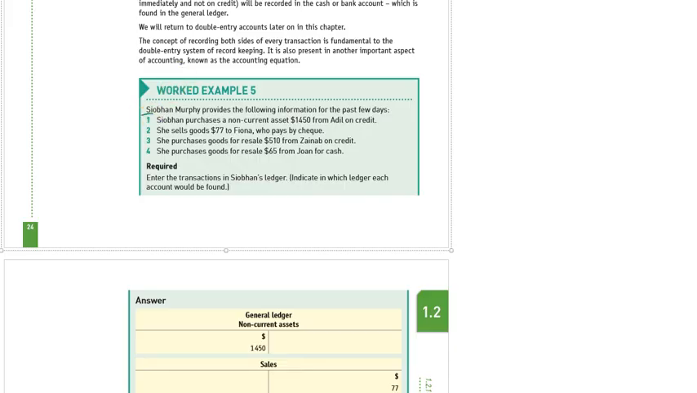Can you solve these 4 transactions? And can you tell me where these transactions will be recorded, either in a sale ledger, purchase ledger or journal ledger? Can you solve? You have to solve and show your working via my WhatsApp number. Show your working and send it to me. I will check, okay?